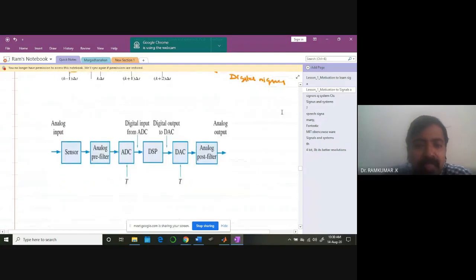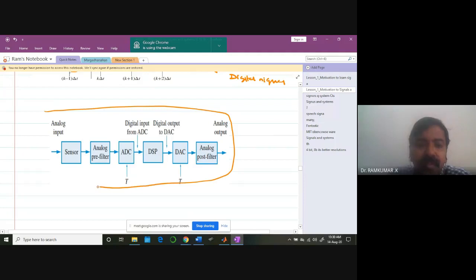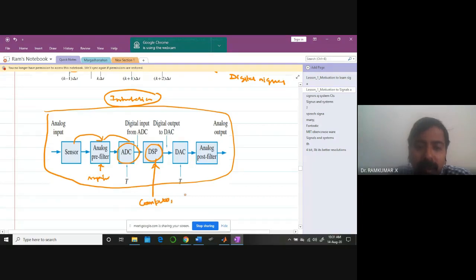The entire process, if you look at it, is like this. As an electronic instrumentation engineer, you should not forget this diagram. From the sensor, you give it to an analog pre-filter. It may be a filter or an amplifier, whatever it is. And then the ADC, then the DSP. DSP is what? A computer or a microcontroller or a microprocessor.